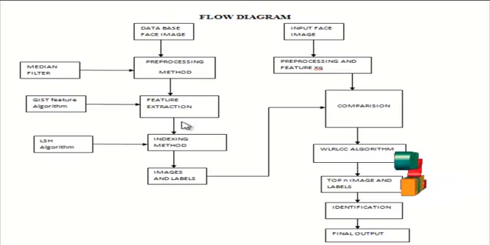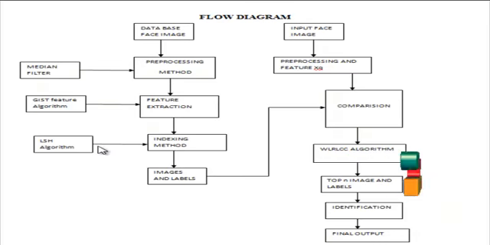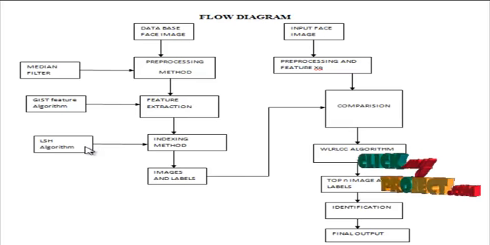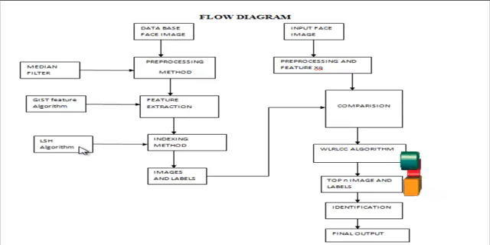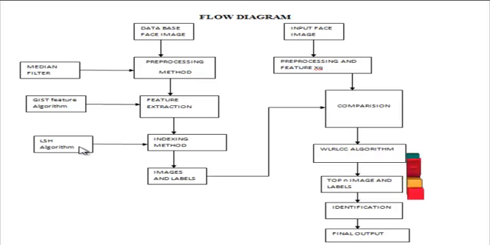Then the train feature tables apply to the indexing method, the indexing method used for the LSH algorithm. This LSH algorithm means locality sensitive hashing algorithm. The locality sensitive hashing algorithm allows one to quickly find similar entities in a large database.